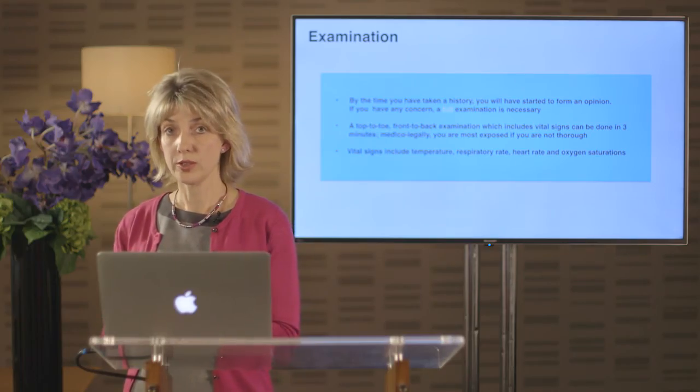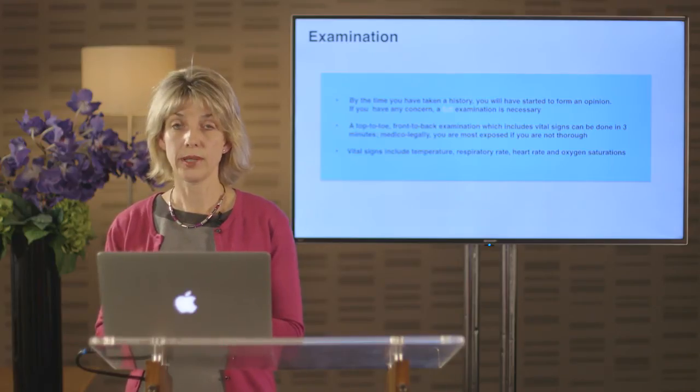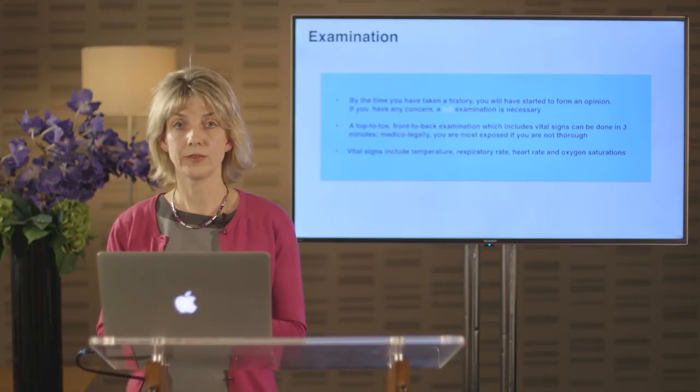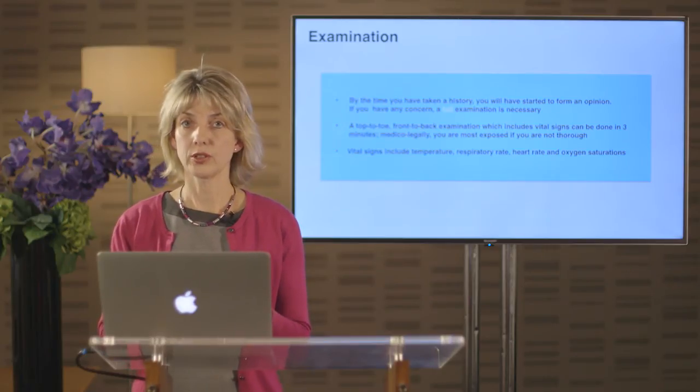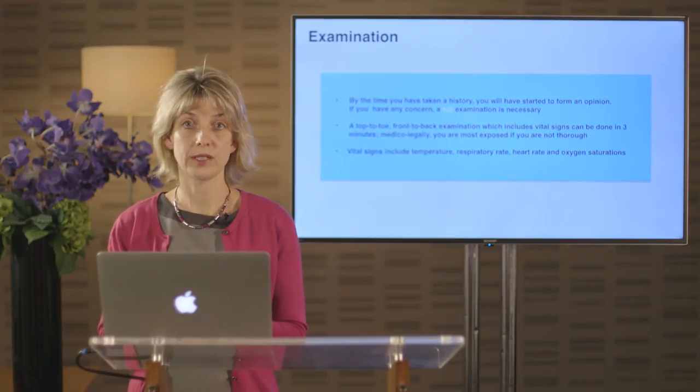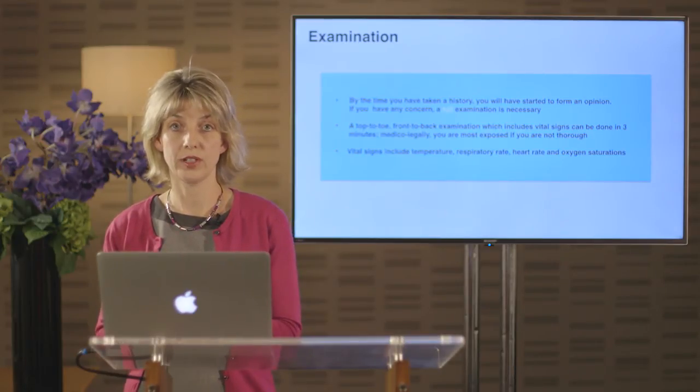If you know your normal ranges for that age of child, and if not, use one of the PEWS scores, and there's a high heart rate, that might be a sign of sepsis. In the same way that pneumonia is quite difficult to diagnose in children, and perhaps the only sign for that might be a high respiratory rate. So again, you need to know your normal values, and you need to think, is this child compensating? Is it abnormal but it's coping? Or is it actually decompensating and at severe risk of deterioration?